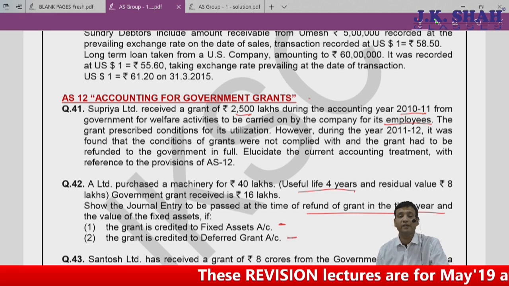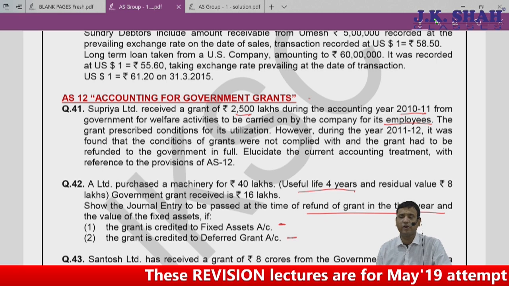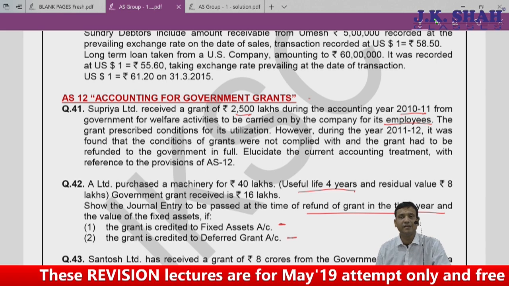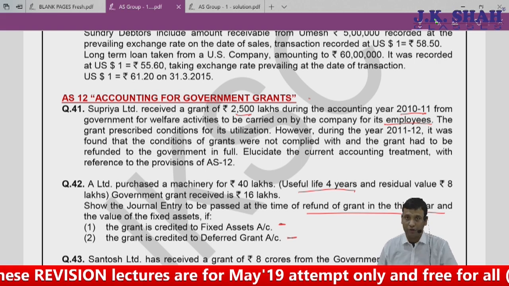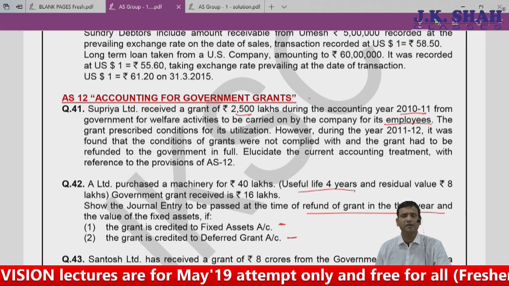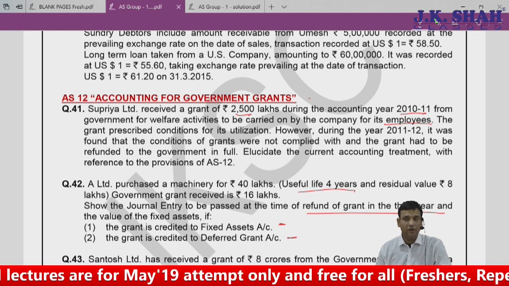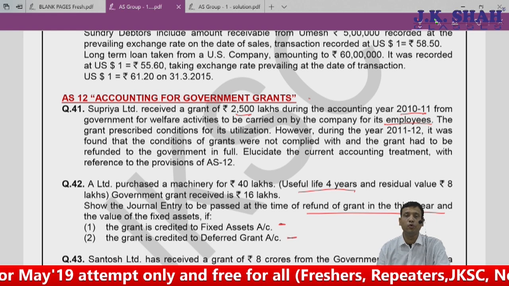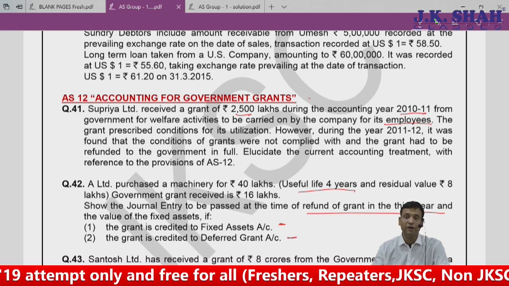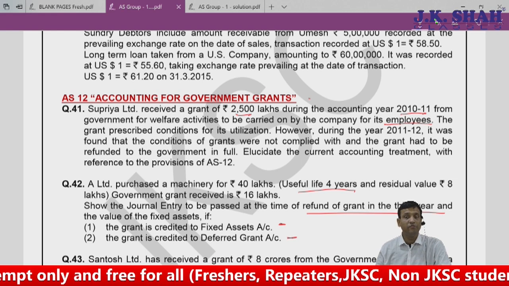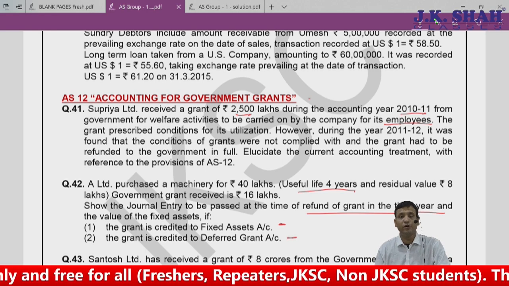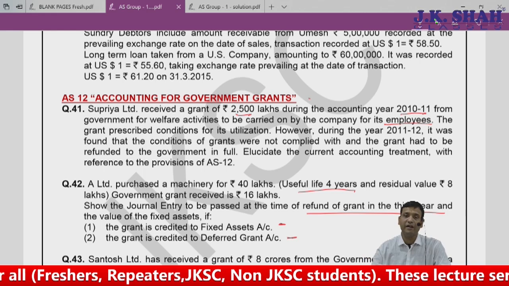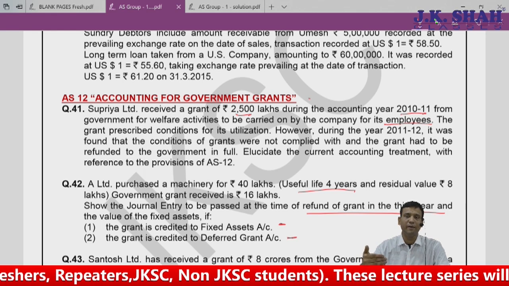Of course, this is nothing but a revenue grant, and generally in case of revenue grant, we would have credited profit and loss account and we wouldn't have deferred it unless there are circumstances to defer a revenue grant. We don't defer a revenue grant. Circumstances like matching would be there. So here we wouldn't have deferred the revenue grant. So what is to be done on refund? Can I say on refund the whole amount would be debited back to profit and loss account, because when you received the grant, you would have passed an entry: bank account debit to government grant account, and government grant account debit to P&L, or I can say bank account debit to P&L.